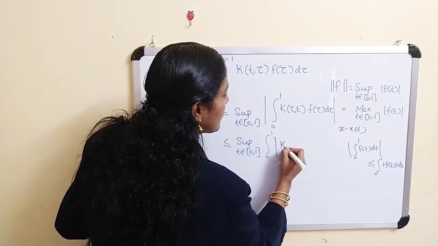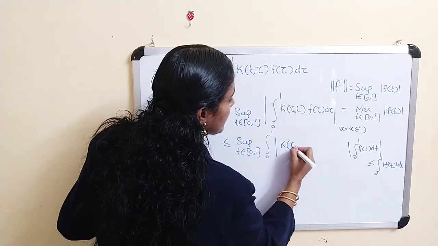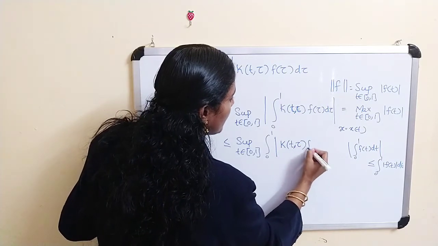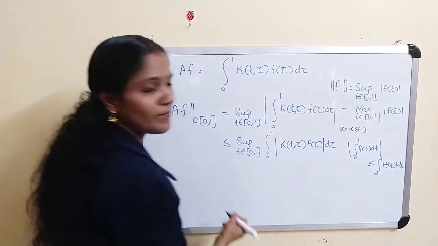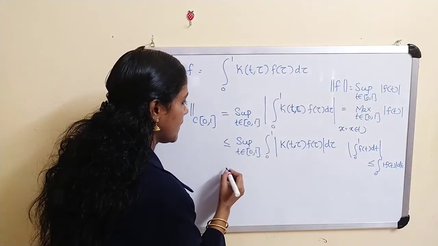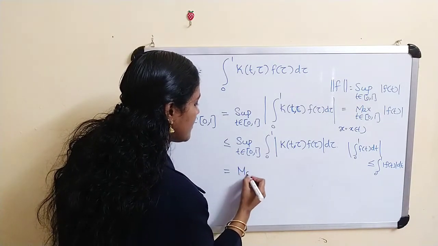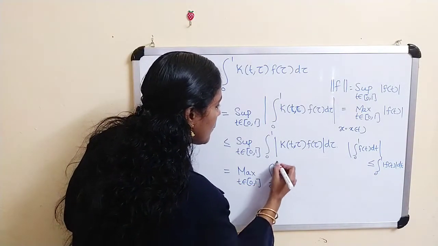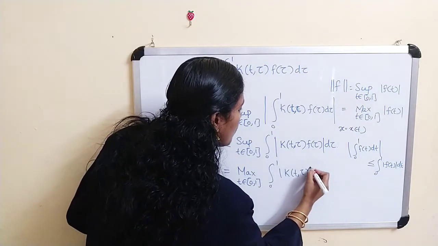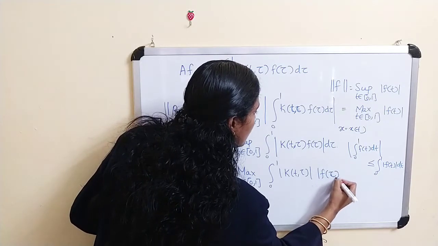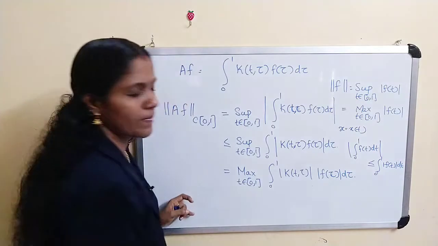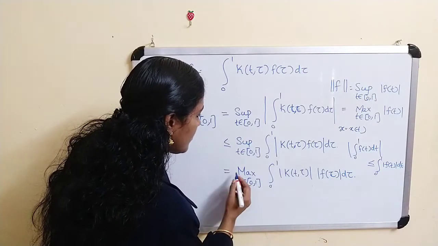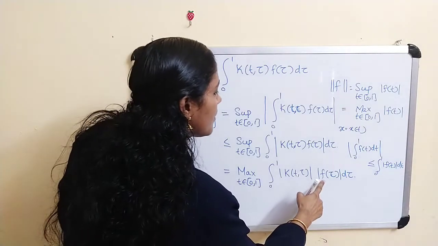Using this result we get the integral of mod k(t,tau) mod f(tau) d tau. And this is equal to the supremum or maximum, as the notation in our book is maxima, I am using maximum over t belongs to [0,1] of the integral from 0 to 1 of mod k(t,tau) mod f(tau) d tau. Okay, and what about this value?